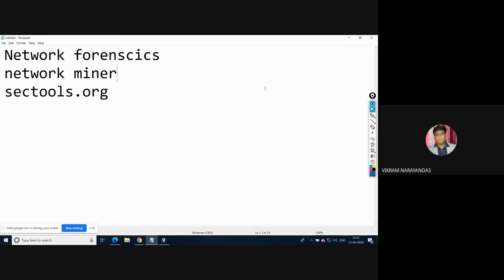You can search with the word NetworkMiner.